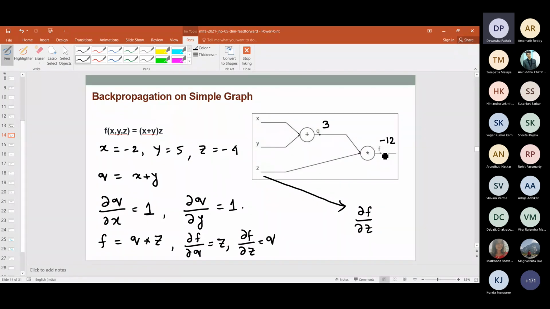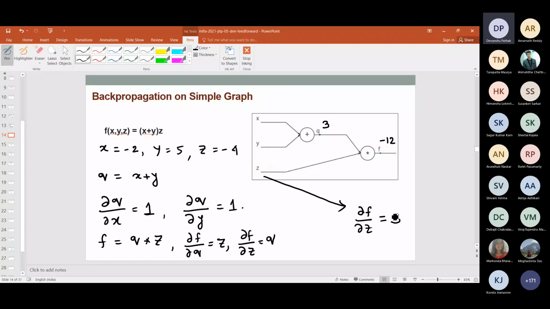So I can apply the rule straightaway and compute it. What would be the value of del F del Z? So del F del Z will be 3 in this case. Straightforward computation.